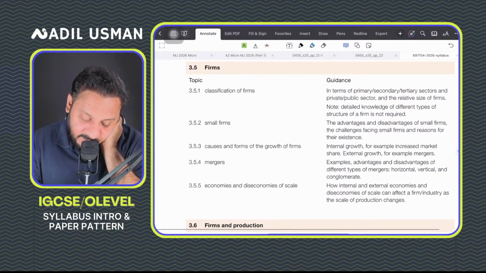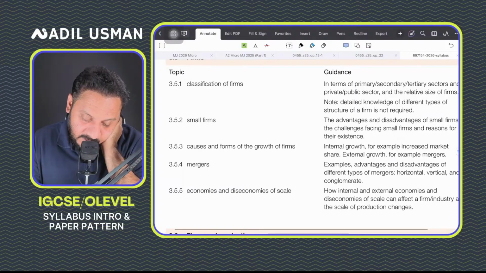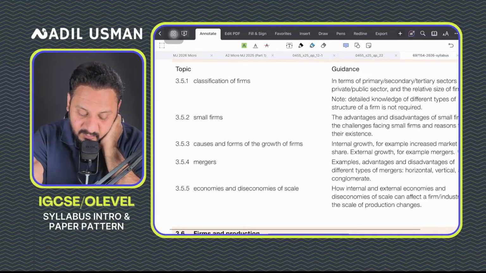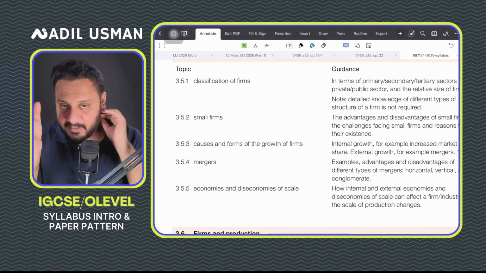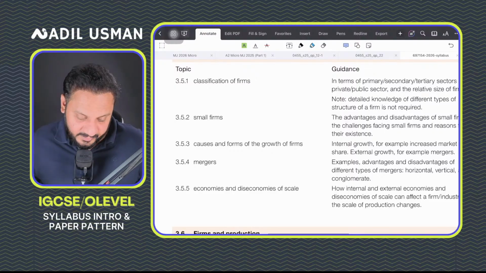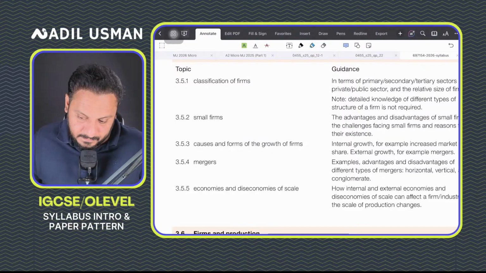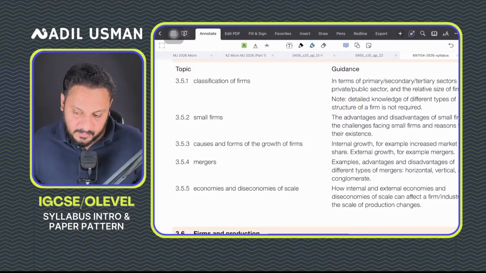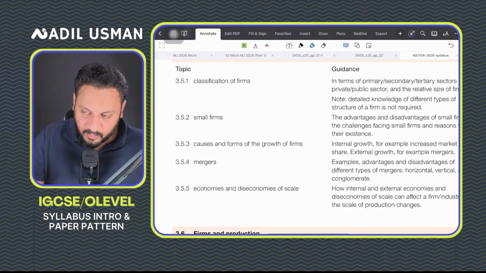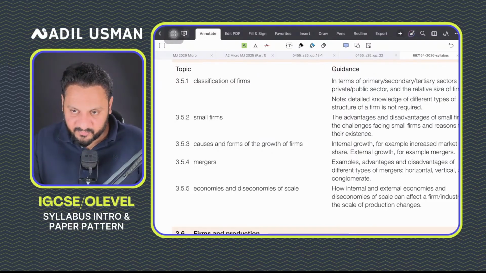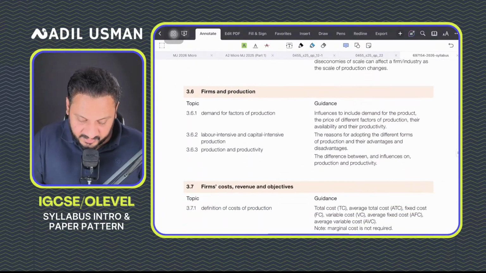Moving forward, you'll be studying about small firms. You'll be studying why some firms are small firms. You'll be studying the comparison between small and large firms. You'll be studying why small firms are able to survive against large firms. This is a very important topic. You'll be studying economies of scale, again important.